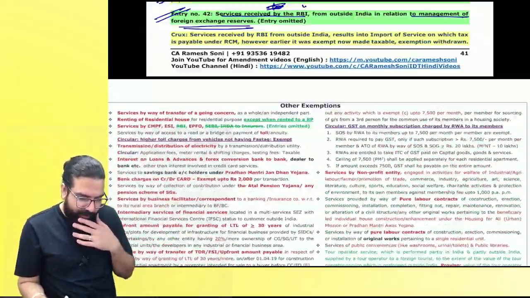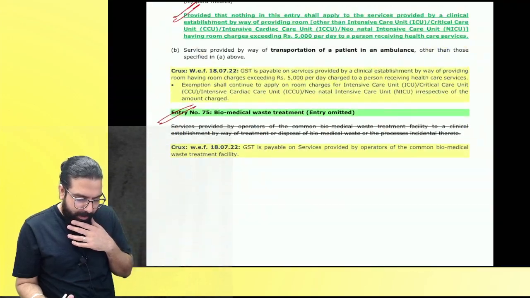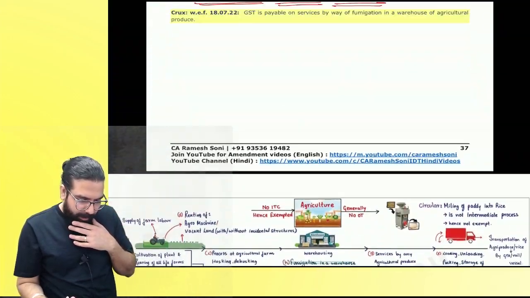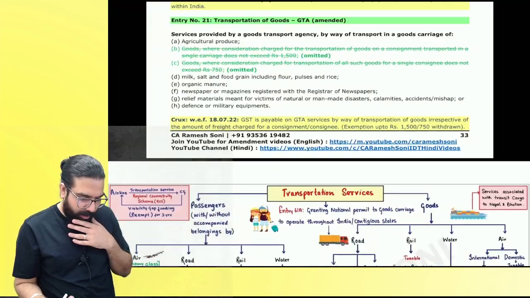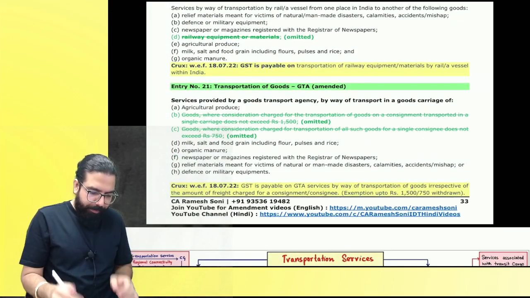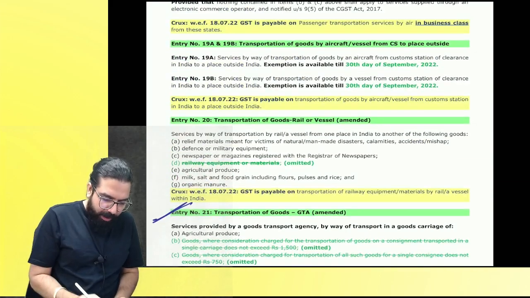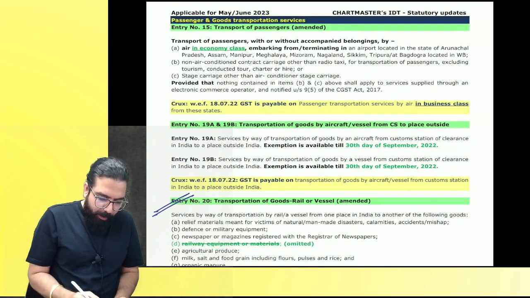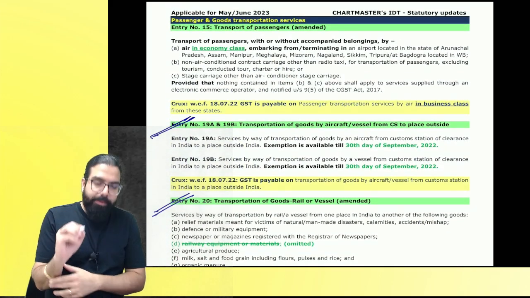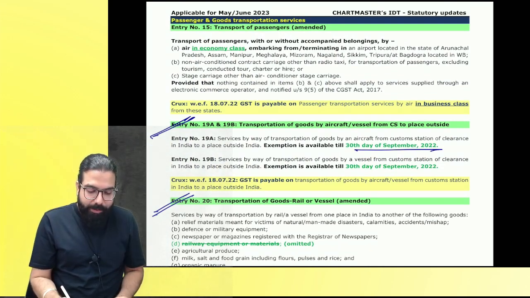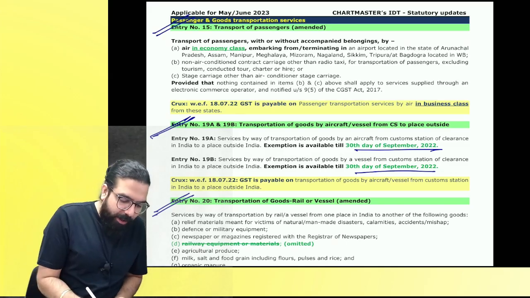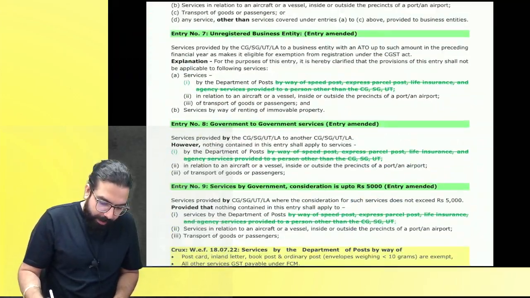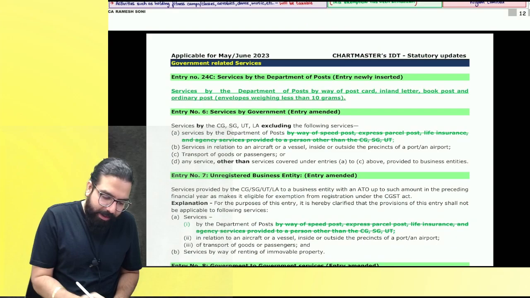Baba, we have covered the amendments also over here. Let me just quickly see if we have not missed out on any amendment. FIFA also covered. This, Baba, GTA services covered. The railway equipment point covered. Yes, everyone. The 30th September exemption, no more exempt now. It is taxable. Economy class. Correct, everyone?